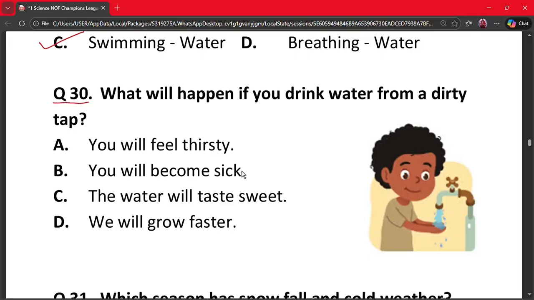Question number 30. What will happen if you drink water from a dirty tap? A. You will feel thirsty. B. You will become sick. C. The water will taste sweet. And D. You will grow faster. The correct answer is option B. Dirty water contains germs that can cause illness. Therefore, you should never drink dirty water. The correct answer is option B.